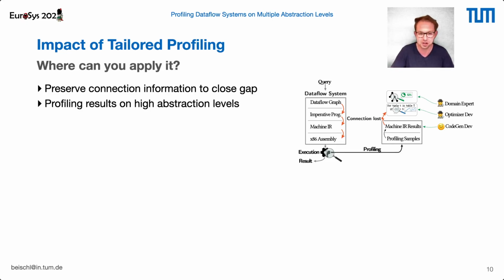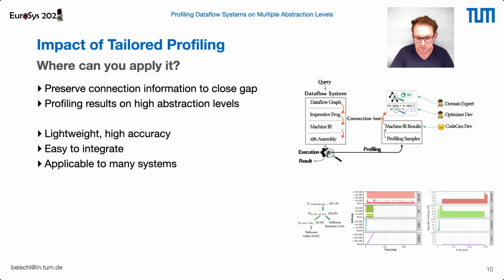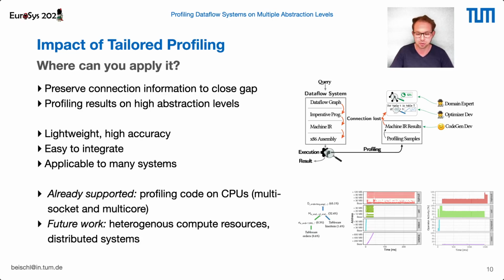Also, as the implementation effort is quite low, tailored profiling can be transferred to many systems. Our current implementation prototype in Umbra already supports profiling the code executed at the CPUs of multi-socket and multi-core machines. Future work is extending tailored profiling to heterogeneous compute resources in distributed systems. The main challenge here is not the concept of tailored profiling, but combining the profiling results of the different hardware units.